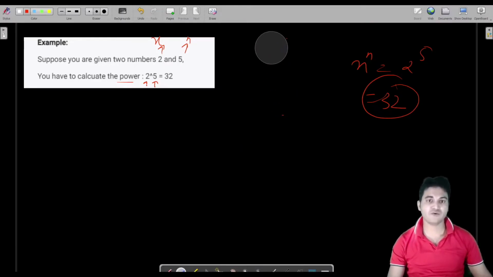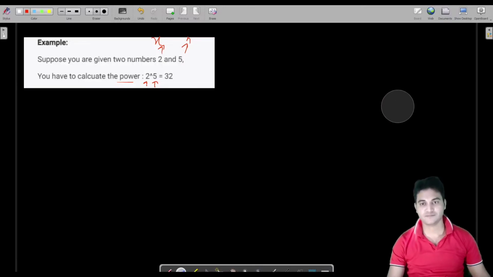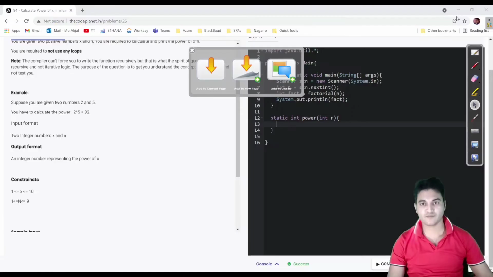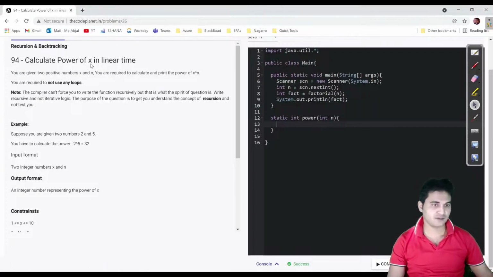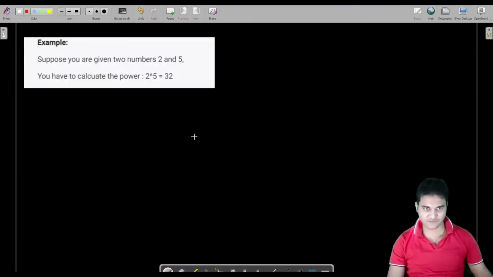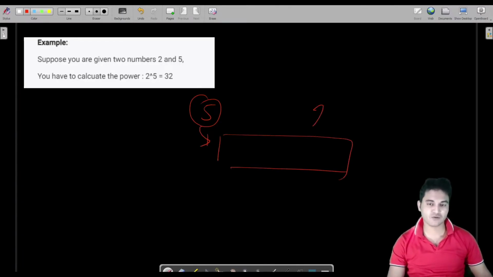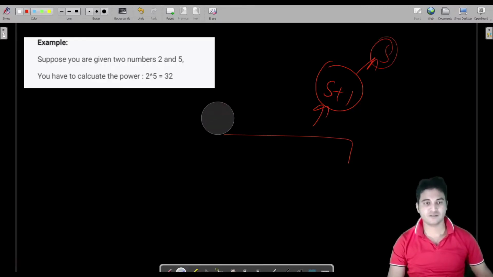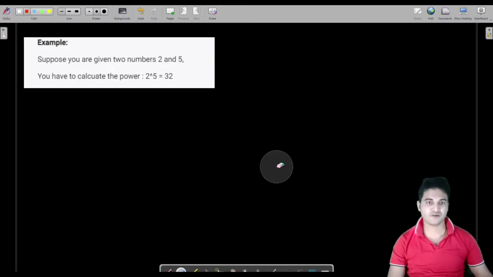Again, we would use our faith and expectation mechanism, and along with that, you are also told that you should be able to solve this program in linear time. Linear time means if you have been provided n as 5, then you are allowed to have 5 iterations. You are not allowed 5 plus 1 iterations. You should be able to solve this problem in 5 iterations only. So this is the constraint, and let us try to solve it.